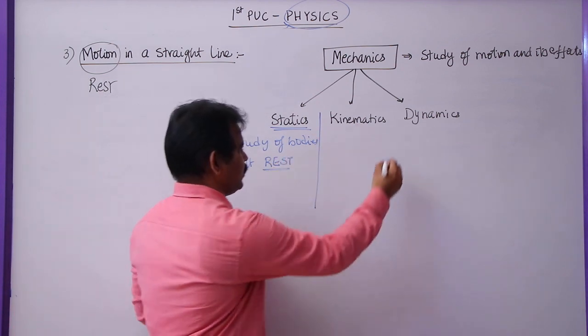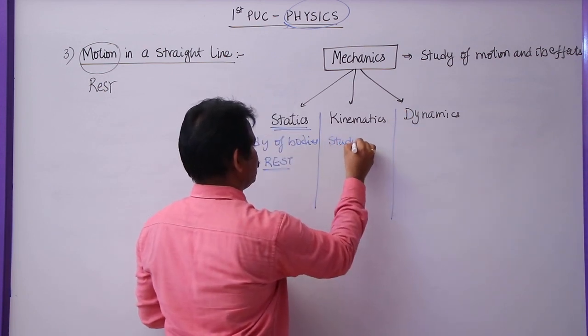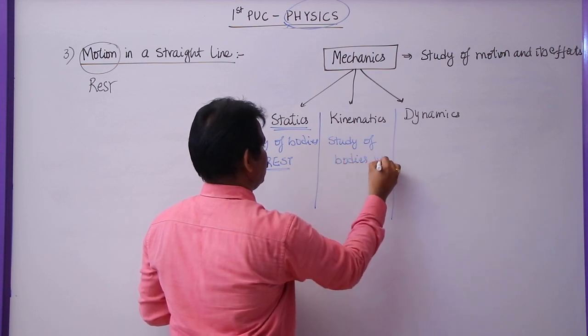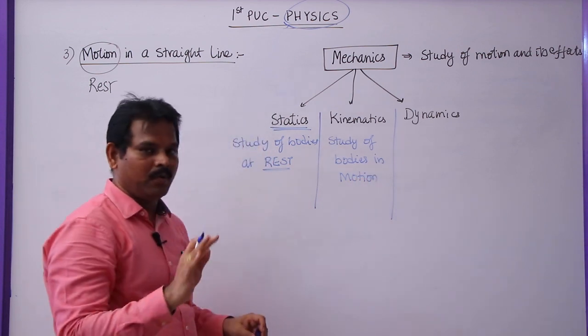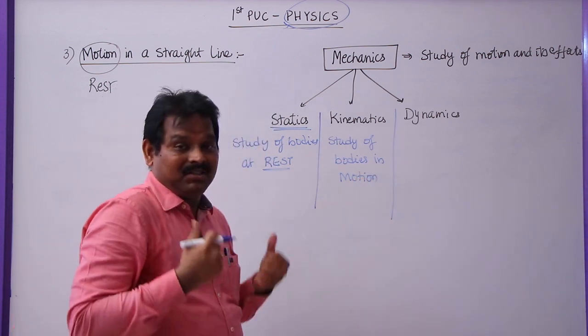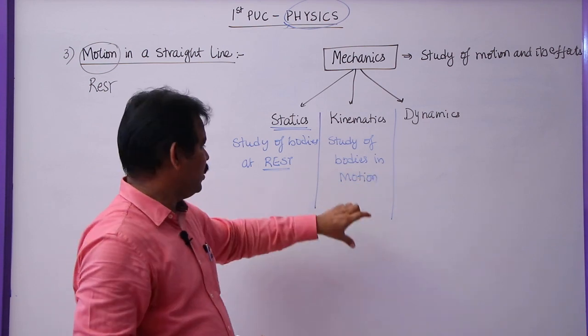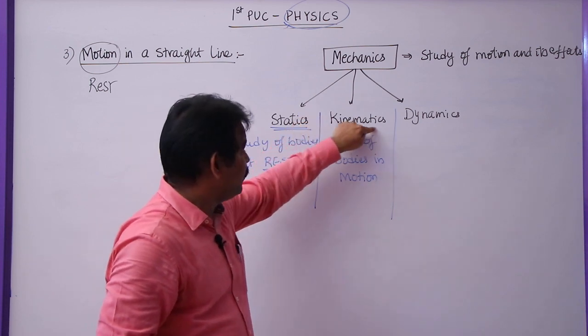Now what is kinematics? Kinematics is the study of bodies in motion, only about the motion. But what is the cause of motion? Why does a body move? We are not going to discuss that in kinematics.